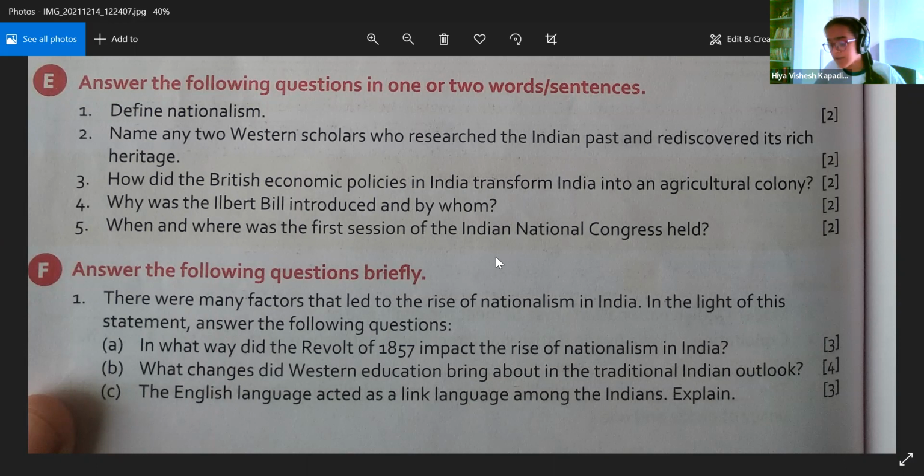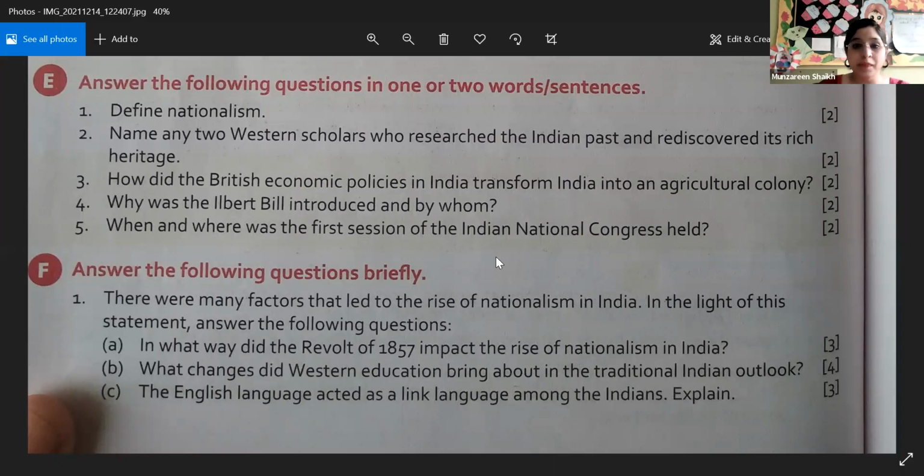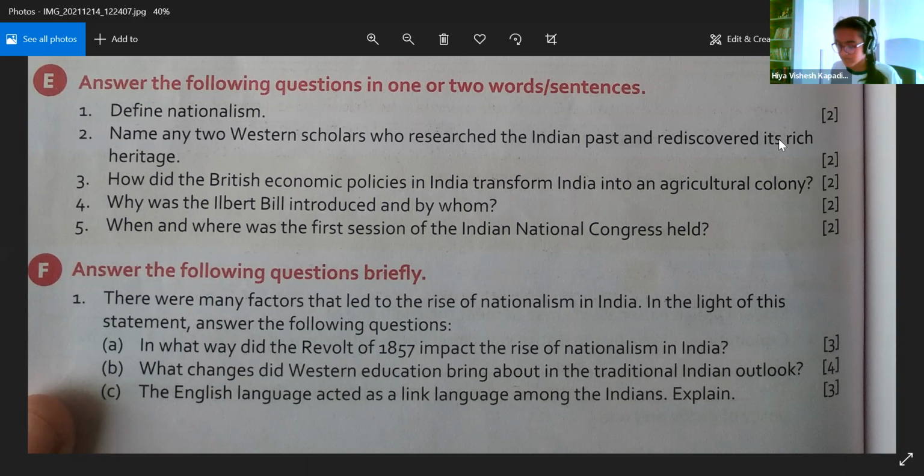And ma'am, it united the Indians. Yes. And the bondage of tradition also broke between the Indians. They all got united for building a strong India. The social barriers which they had maintained broke. Okay. The English language acted as a link language among the Indians. Explain. I think we added that point also in the previous answer.